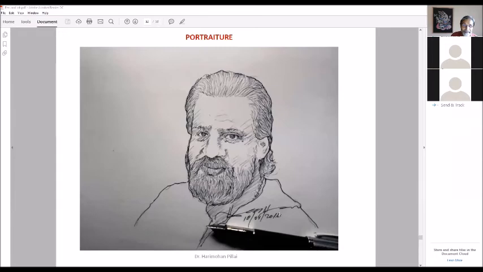Who is this? This is also part of general knowledge. Come on, you should know all this. Who is this? Yeshudas. Okay, so if you don't know this, then I am a failure. If you know this, good for you. That's right, this is Yeshudas. If you cannot recognize, then that means I am not good at sketching portraits. Okay, fine, that's good.